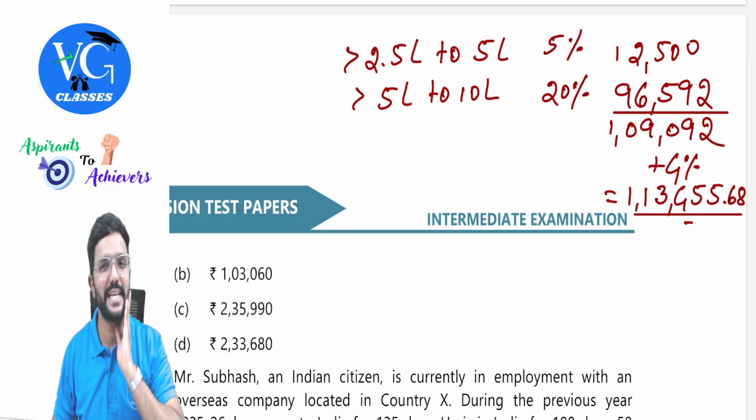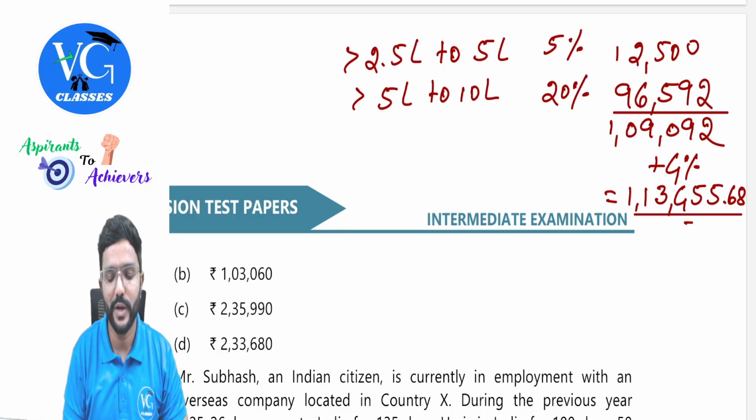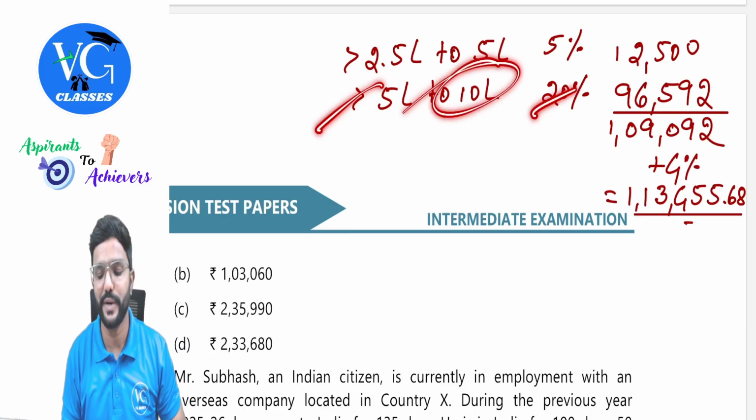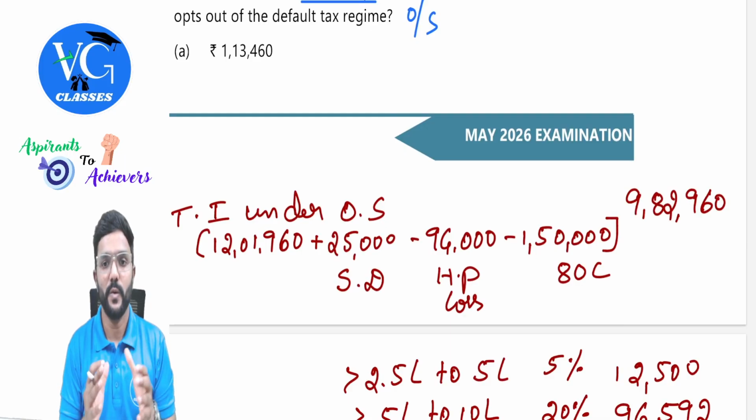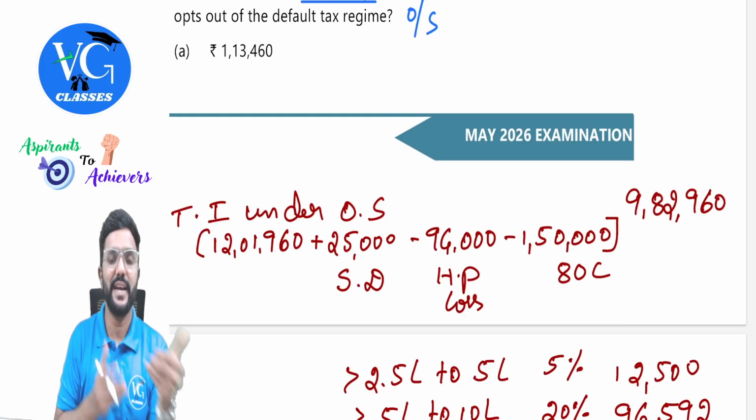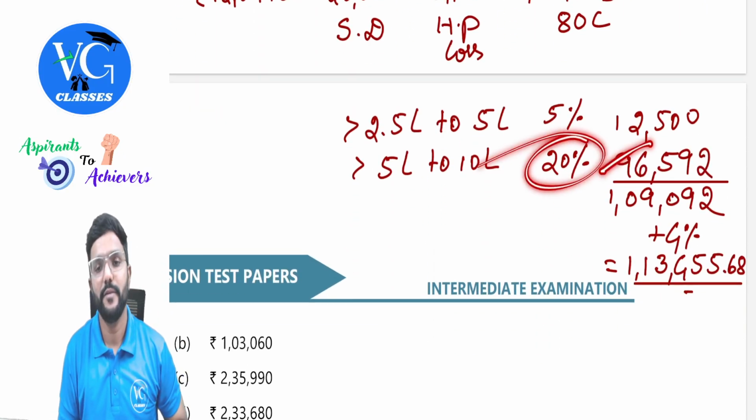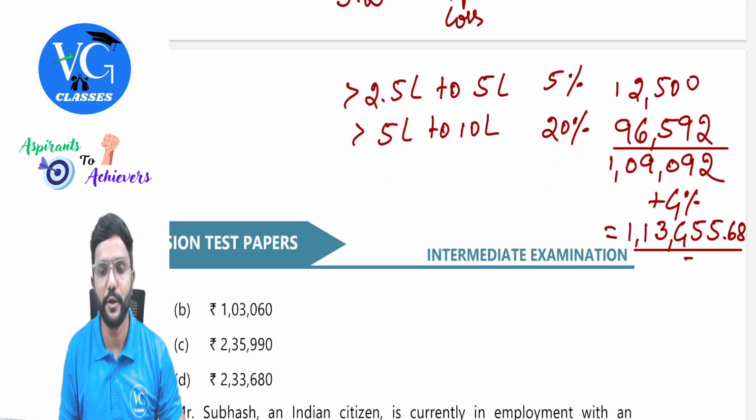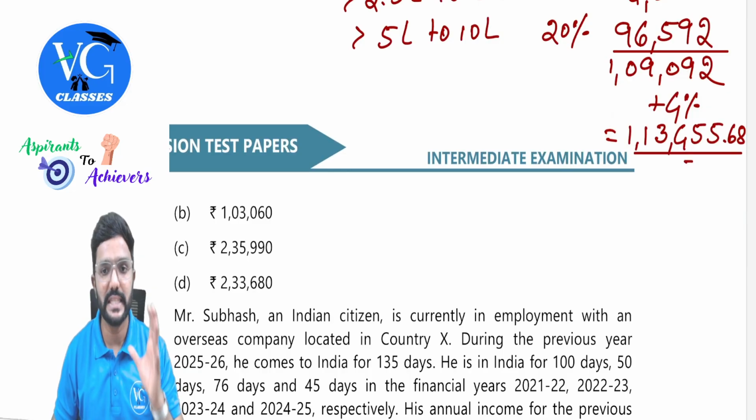As his age is less than 60 years, the basic exemption limit will be 2,50,000. So up to 2,50,000 nil, 2,50,000 to 5 lakh 5%, which comes to 12,500. Then more than 5 lakh up to 10 lakh, it is 20%. But we have only 9,82,960. So 9,82,960 minus 5 lakh, you will get 4,82,960 into 20%. We will get 96,592. So gross tax is 1,09,092 plus 4% health and education cess. So we'll get tax liability of 1,13,455.68.